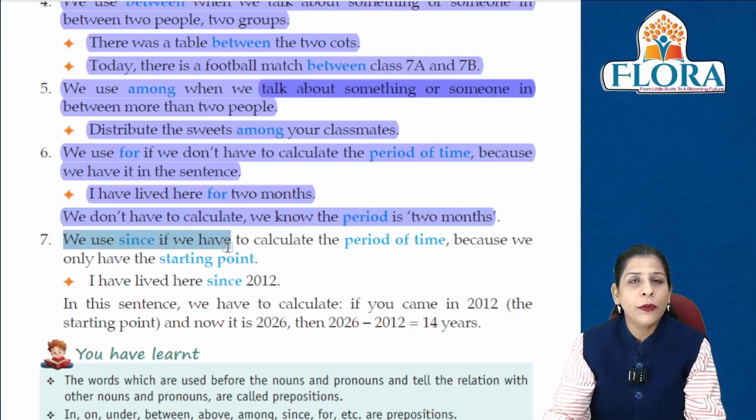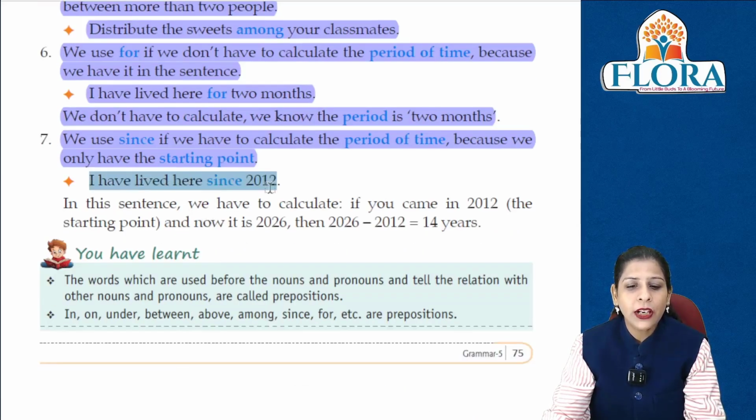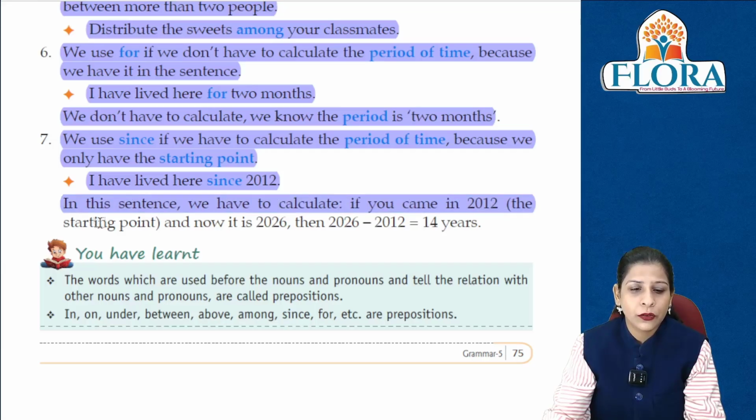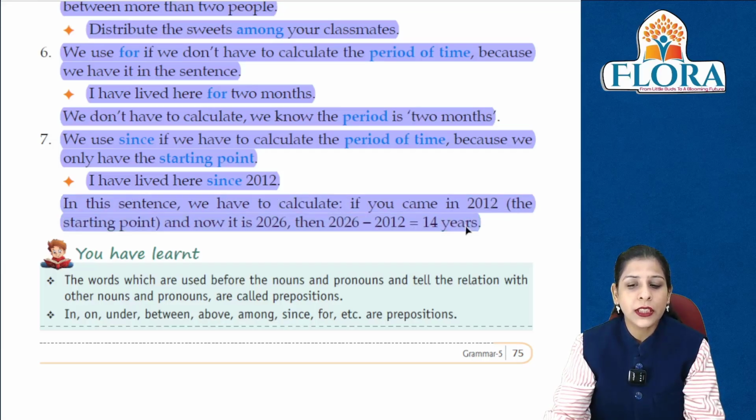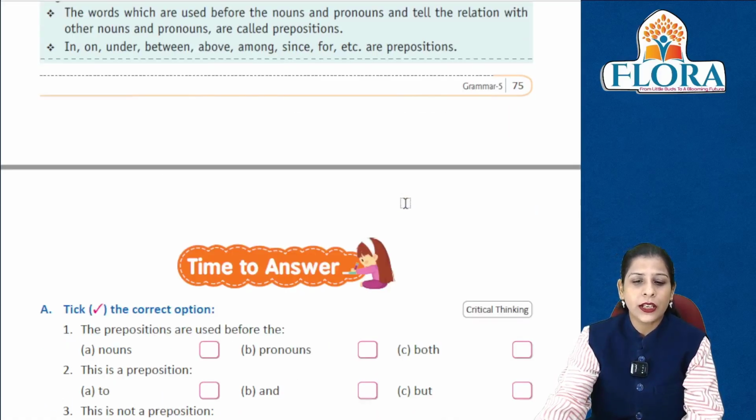We use since को हम use करते हैं अगर हमें calculate करना होता है period of time because we only have the starting point. I have lived here since 2012. In this sentence we have to calculate if you come in 2012 तो starting point हो गया and now it is 2026. Then 2026 में से हम 2012 को minus कर रहे हैं 14 years आ गए.